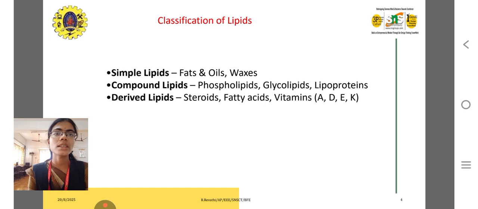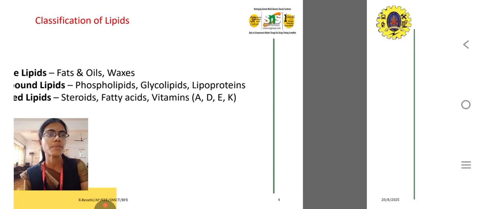So, simple lipids, compound lipids and derived lipids. The classification of lipids comes under these three categories. Simple lipids are fats, oils and waxes. Compound lipids are phospholipids, glycolipids and lipoproteins. Derived lipids are steroids, fatty acids, and vitamins A, D, E and K. That is called derived lipids.